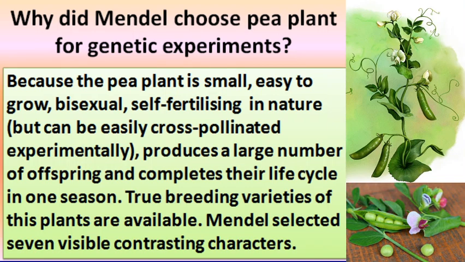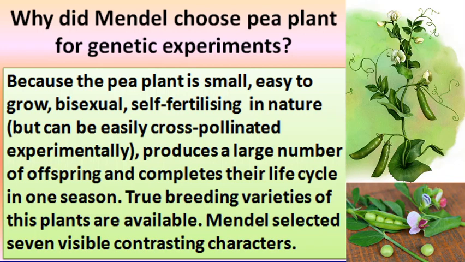The pea plant is self-fertilizing in nature. However, it may be cross-pollinated experimentally. Once again, the pea plant is self-fertilizing in nature, but it may be crossed by cross-pollination.